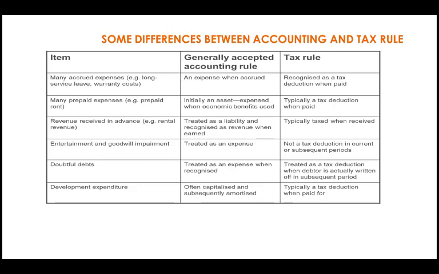Another example here is goodwill impairment and entertainment. Under accounting rule, goodwill impairment and entertainment are treated as expenses, which means they will reduce the accounting profit. But under tax rule, it doesn't mean that you have to deduct an item when it is an expense as per accounting rule. Again, there will be a difference between tax rule and accounting rule.